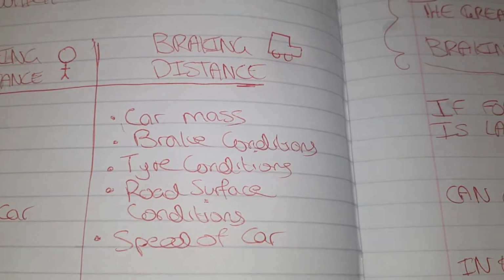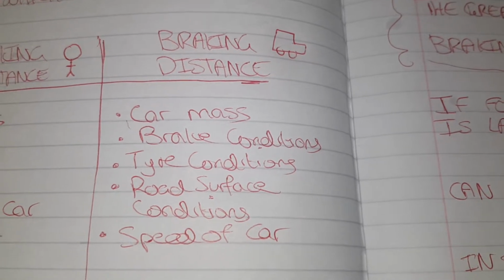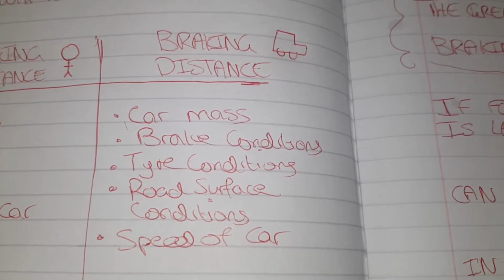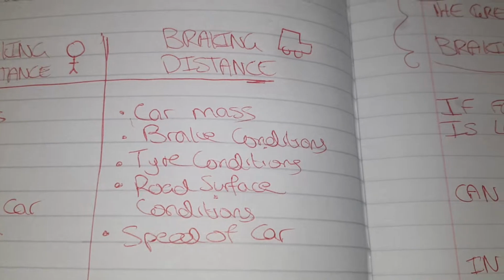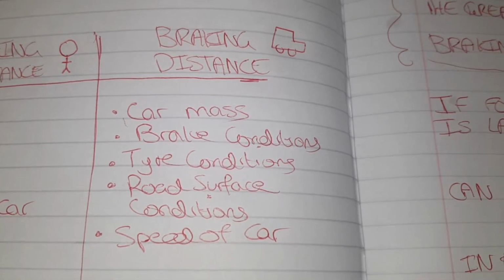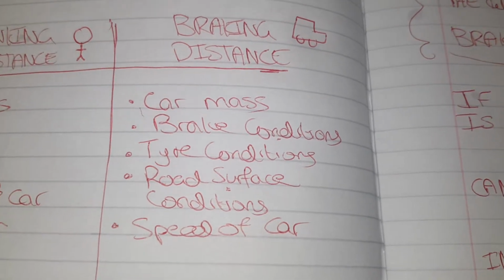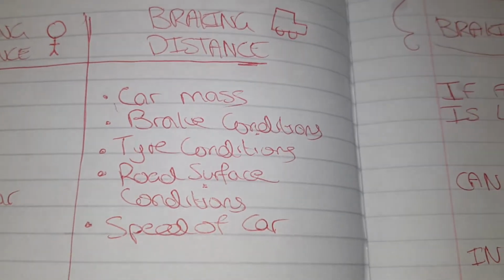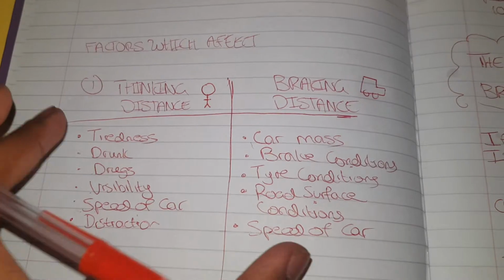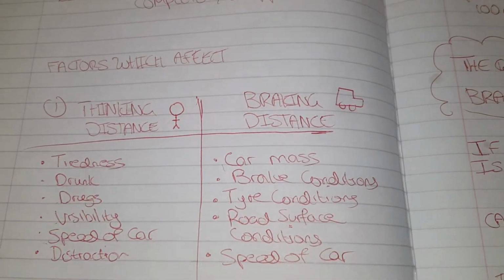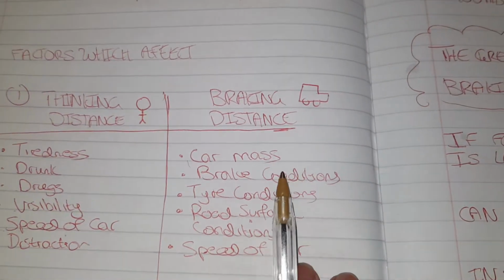Tire conditions, you need very good tires. They need good grip to stop very quickly due to good friction. Road surface, obviously if it's a wet road, you take longer. If it's a sandy, rocky road, you stop way quicker. Speed of the car as well, yeah? So there you go. You need to know these for the exam. At least try to get 4 or 5 of each.